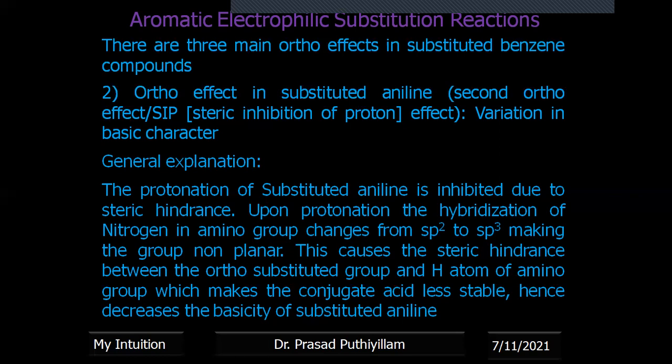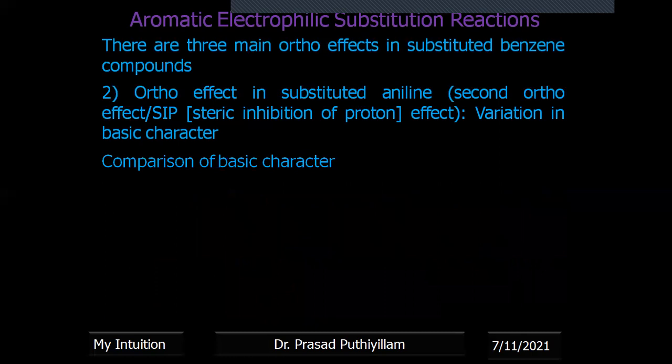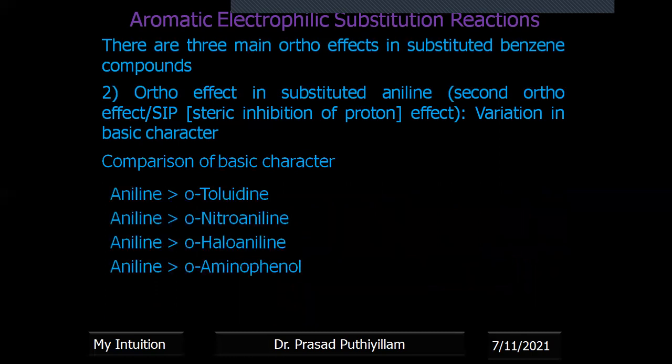Therefore, finally, it is the steric hindrance which decreases the basic nature of ortho substituted aniline, which we call the ortho effect. Now, if you compare the basic character, aniline is more basic than orthotoluidine, orthonitroaniline, orthohaloaniline, and orthoaminophenol. So you can see that all of them have the ortho effect.